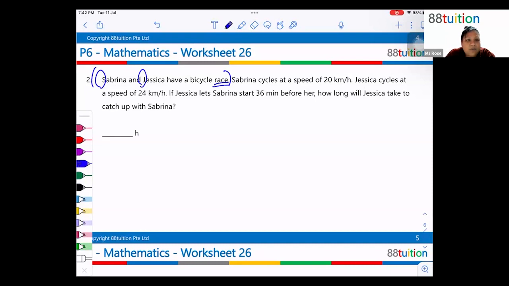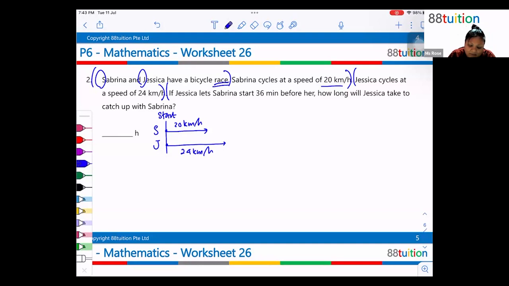Okay, so they start at the same time. Sabrina and Jessica. Sabrina cycles at a speed of 20 kilometers per hour. Jessica cycles at a speed of 24 kilometers per hour. Now, if Jessica lets Sabrina start 36 minutes before her, how long will Jessica take to catch up?